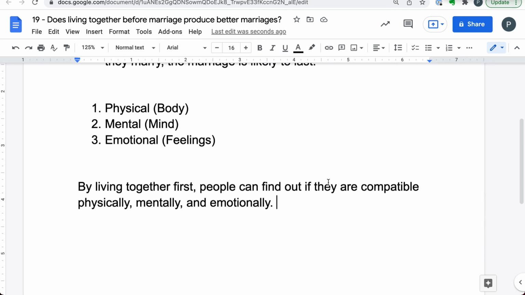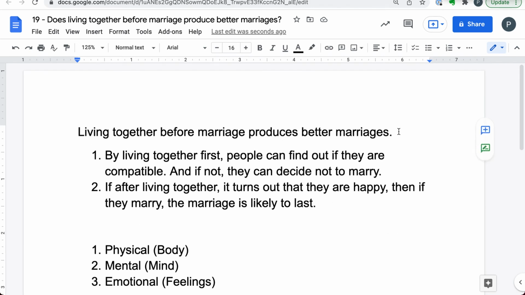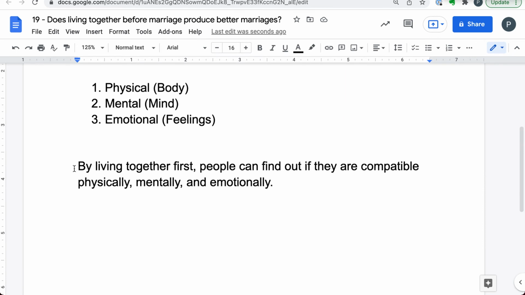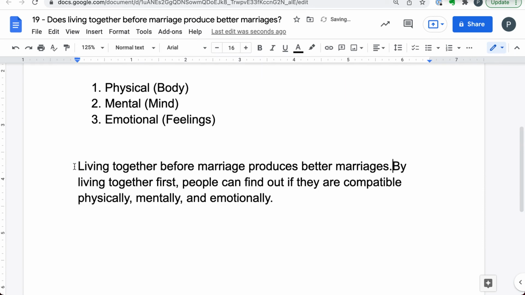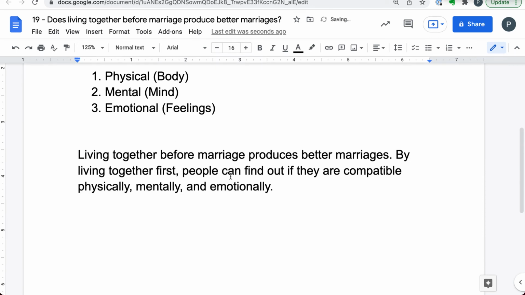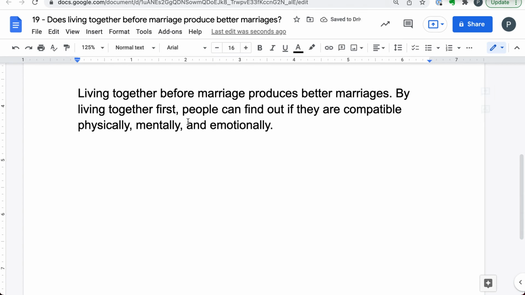So I can put together the thesis statement like this. I can say, yes, indeed, living together before marriage produces better marriages. There we go. And now I say, by living together first, people can find out if they're compatible physically, mentally, and emotionally.